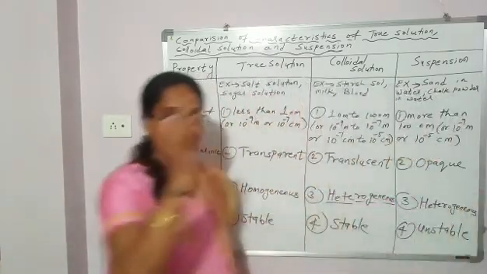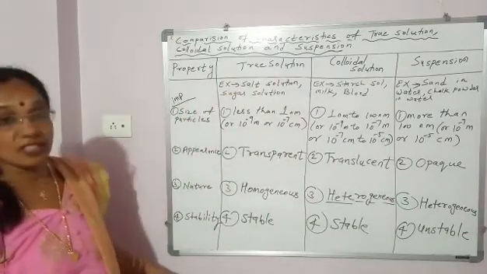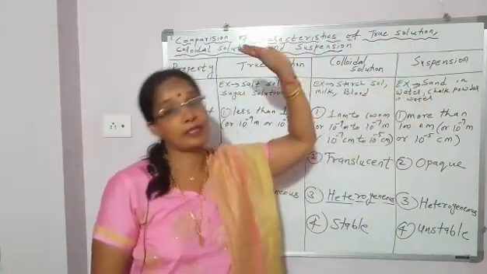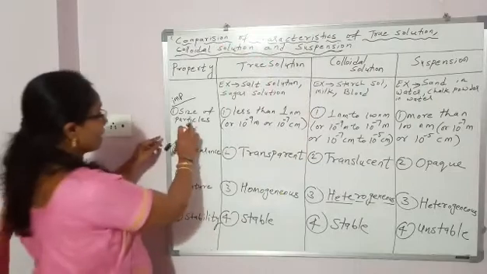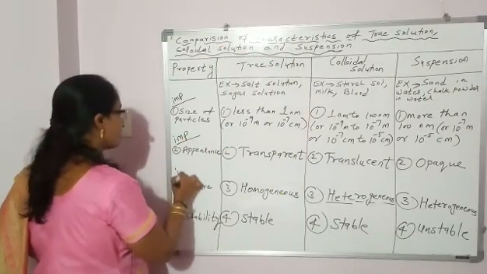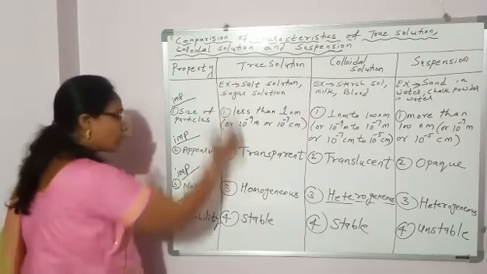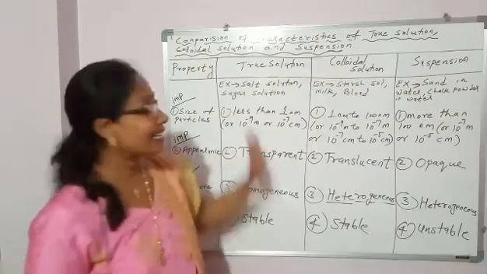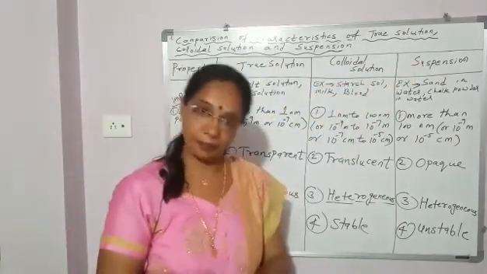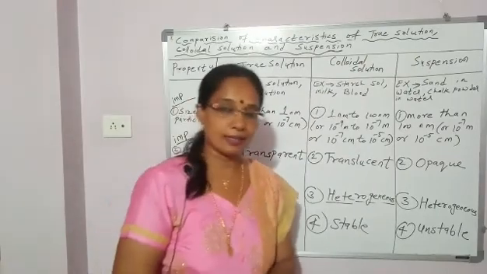So students, here we discussed 4 characteristics. We compared 4 characteristics of true solution, colloidal solution and suspension. So size of particles, appearance are important. Comparison is asked about nature also, about stability also. These all are very important. In comparison questions, examples also you should know about true solution, colloidal solution and suspension. Okay. Now next 4 more characteristics we will discuss.